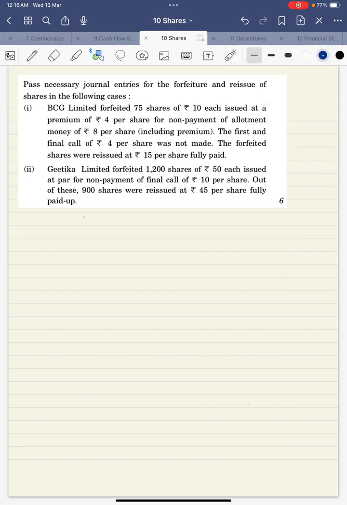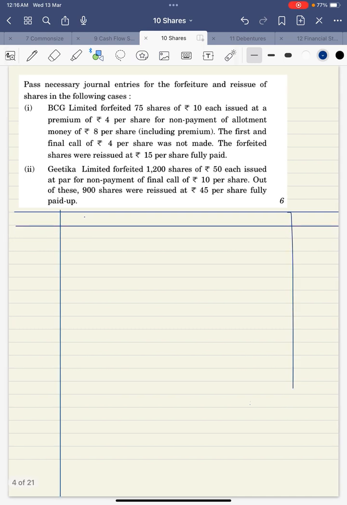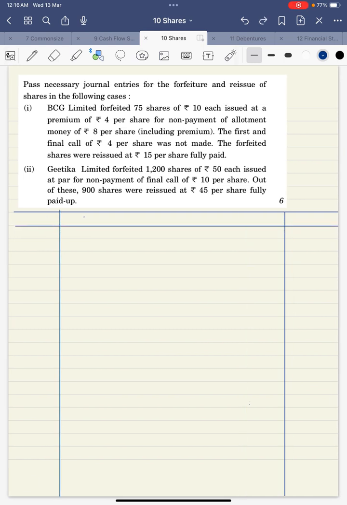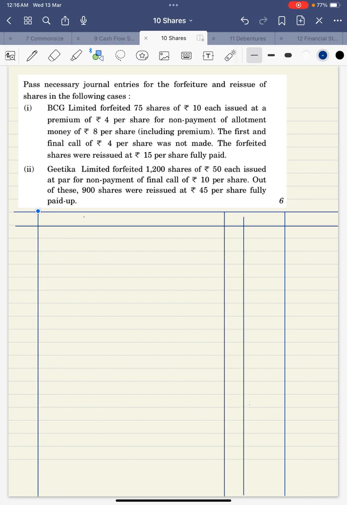Let me draw the format first. This is Gitika Limited journal.